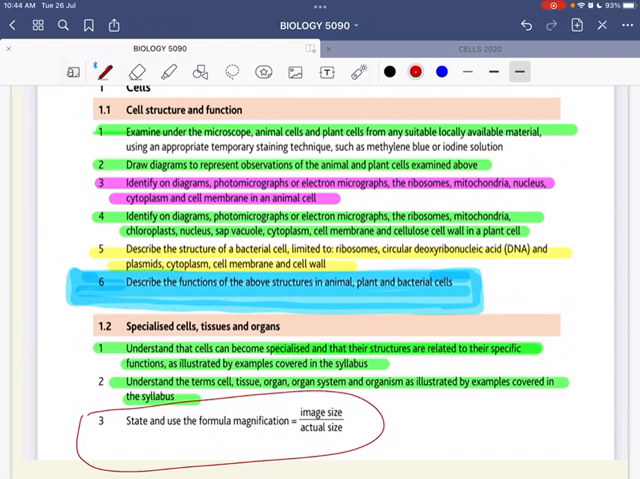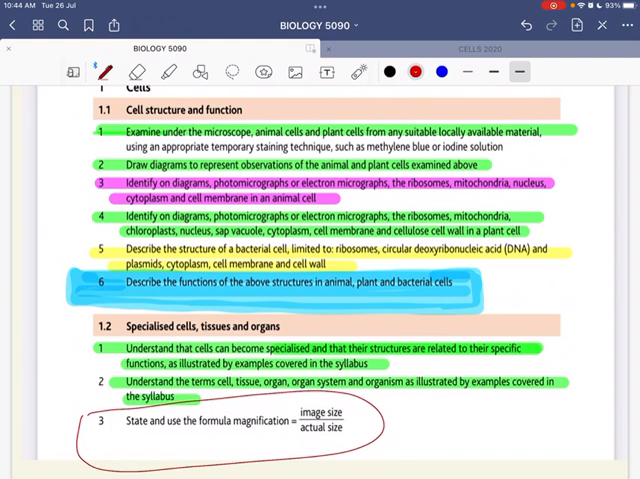So with this, we have completed the learning outcome. Let me just shade this learning outcome for you. We have completed the learning outcome under unit 1.2, and the learning outcome is understanding that cells become specialized and their structures are related to their specific functions as illustrated by the examples covered in the syllabus. Understand the terms cell, tissue, organ, organ system and organism as illustrated by examples covered in the syllabus.